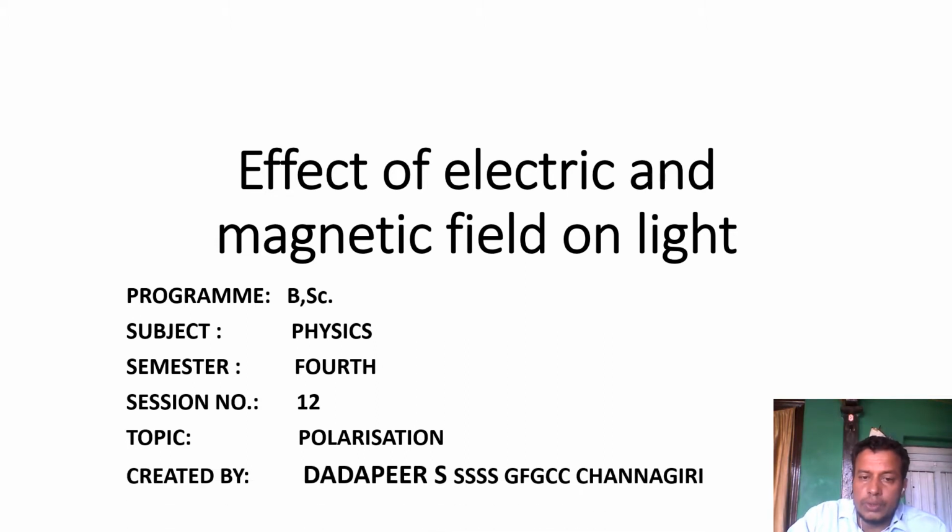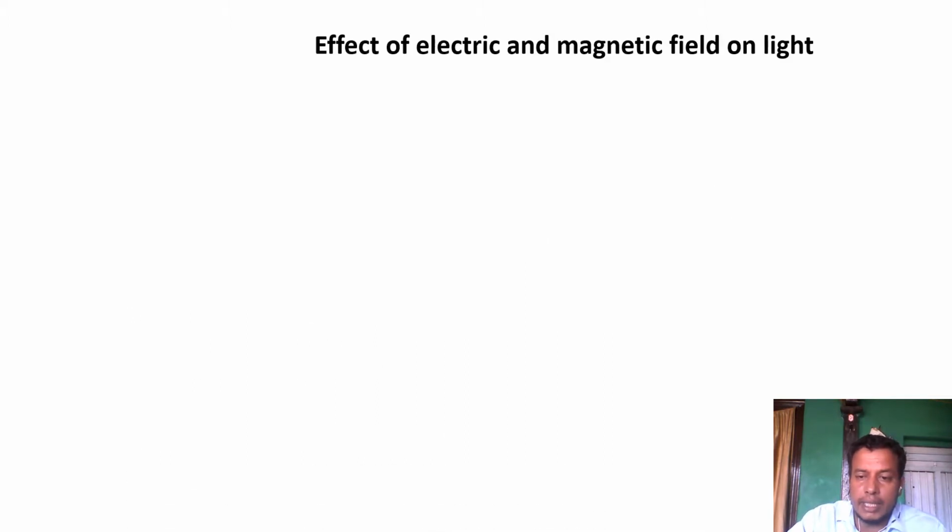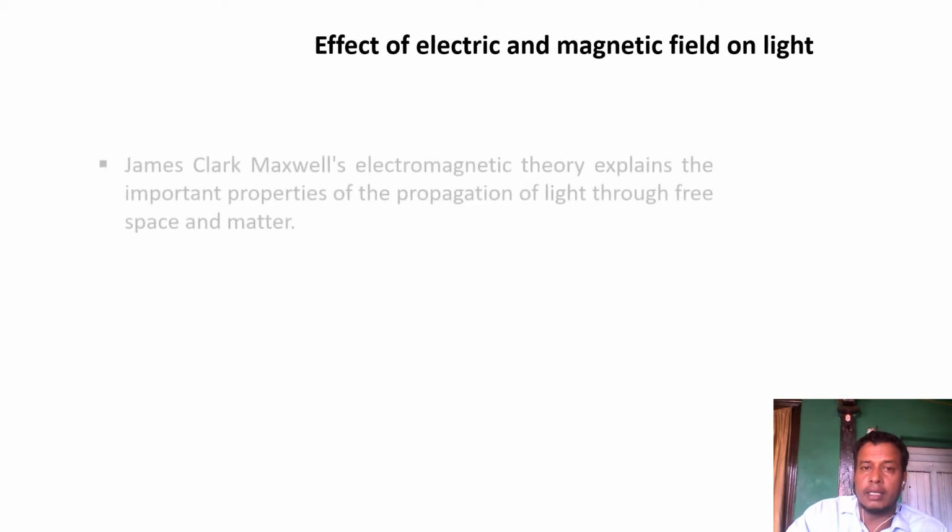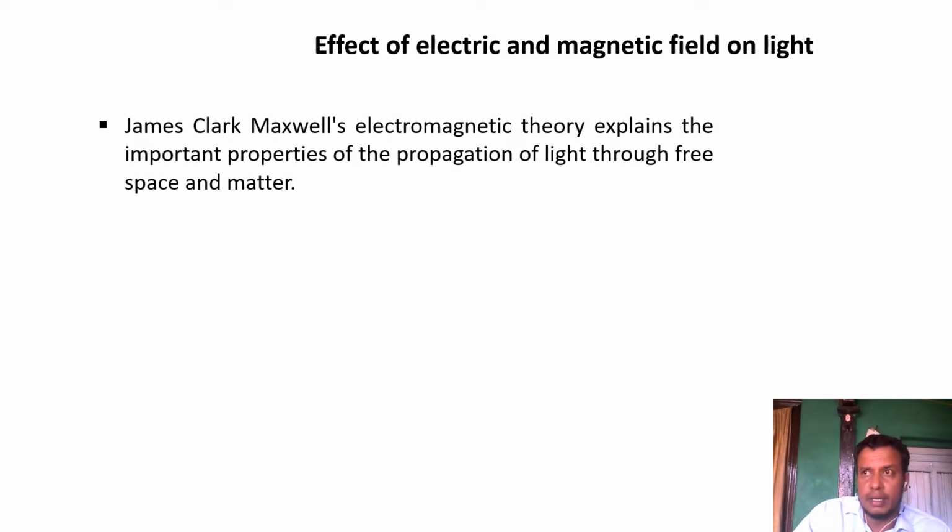So as we know, light is electromagnetic radiation. Light has different properties. It moves in rectilinear propagation. When it travels from one medium to another, it changes its direction. It has wave nature, and the wave nature is transverse, which gives a good explanation for Maxwell's electromagnetic theory. He gave the propagation of light through space and matter.